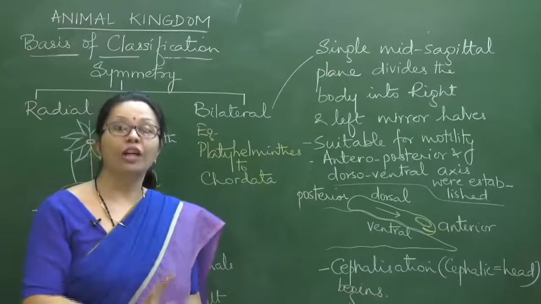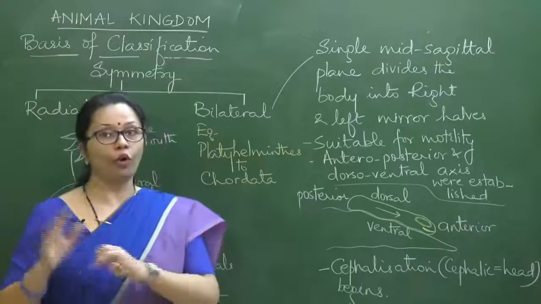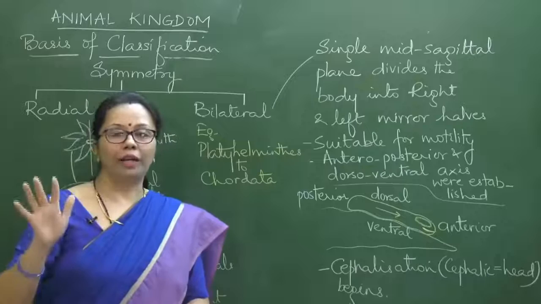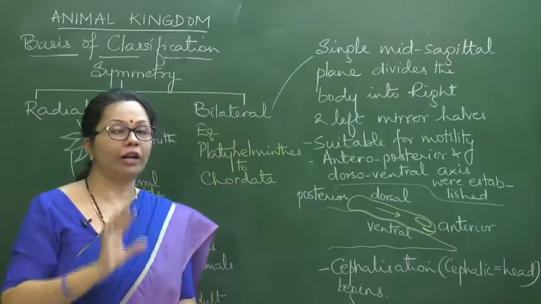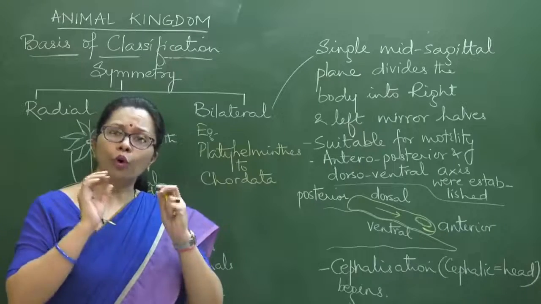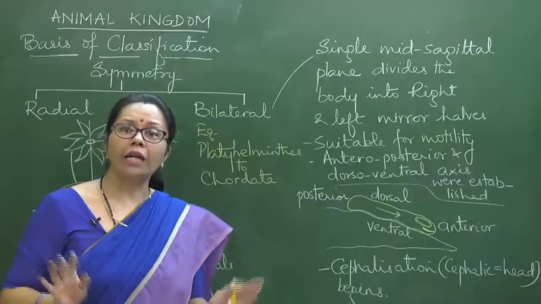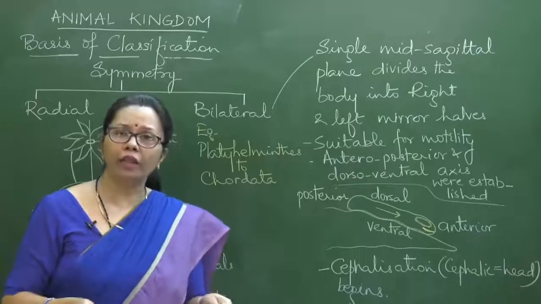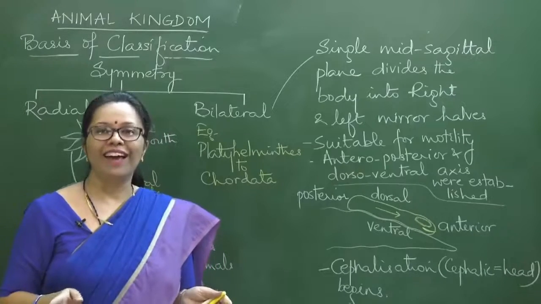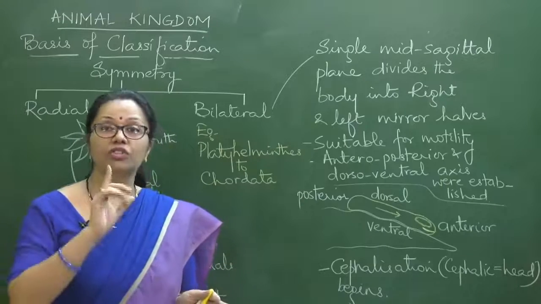Wherever the statement starts with all or ends with only, it should ring a bell. You should know that this cannot be correct because there has to be an exception. In most of the phyla we'll see some exceptions, and if in some of them an exception is not there, that itself becomes an exception, right? Anyway, we'll move on to our next thing, that is germ layers.